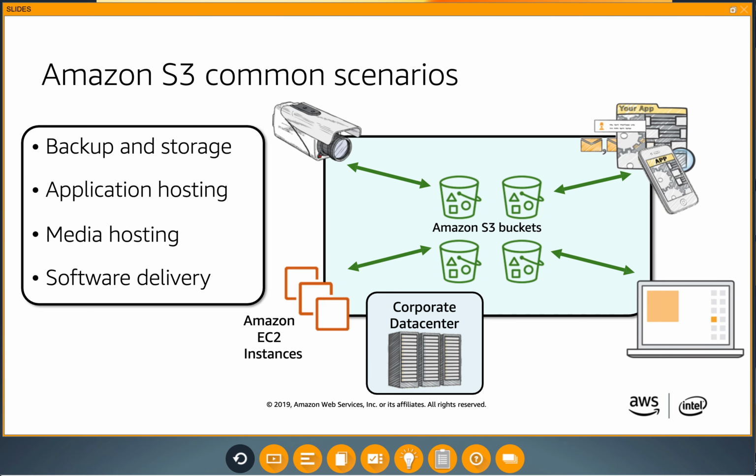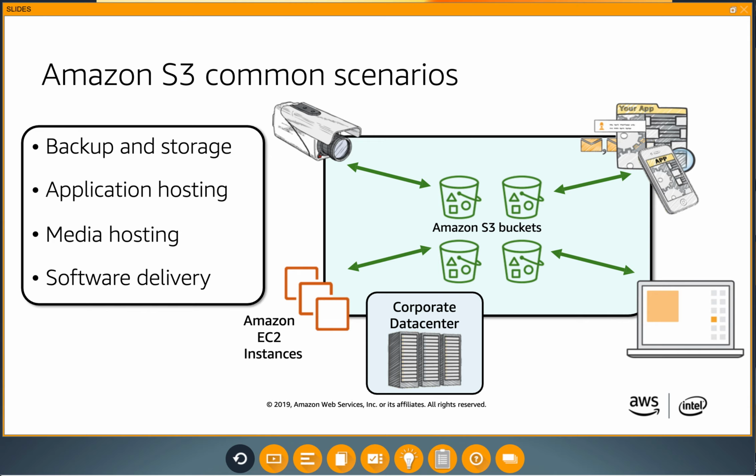So what are some common uses today? Amazon S3 is used for backup and storage due to its unlimited storage and durability, application hosting to store application code for servers, media hosting for images, audio, and video on the web, and software delivery for hosting applications and assets for customers.